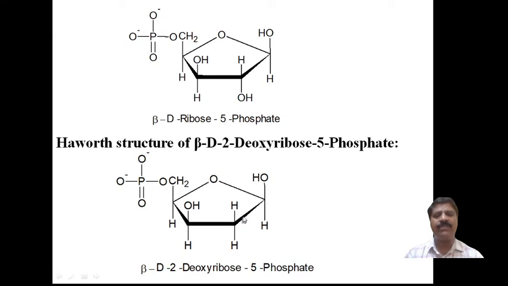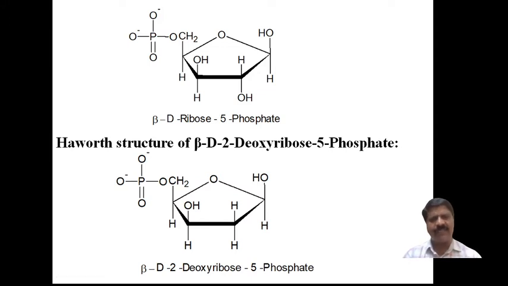Here deoxy means that at this position in the ribose, the oxygen of the OH group is removed. Therefore, at the two position the oxygen is not there, and this is called deoxyribose. Deoxyribose is a pentose sugar present in the nucleic acid. These are the two pentose sugar components present in the nucleic acid.